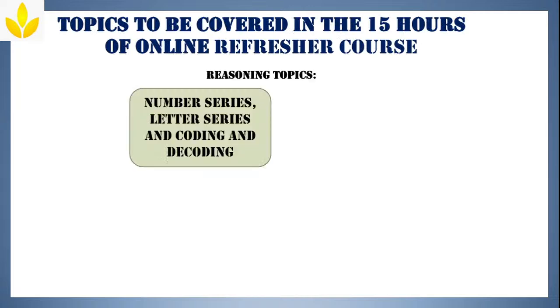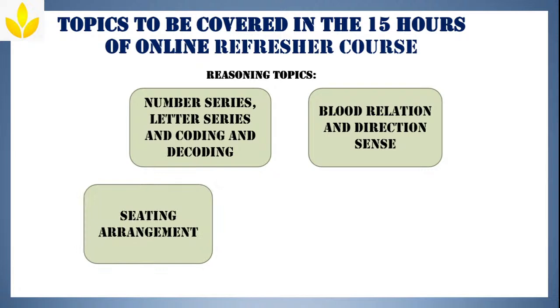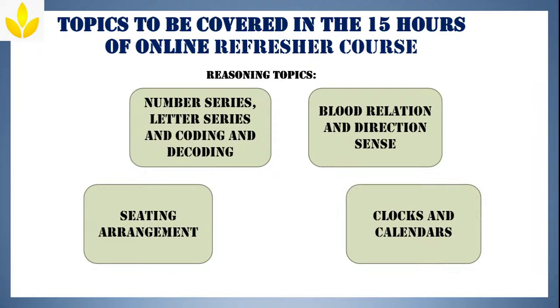And when it comes to reasoning, we have already completed number series, letter series and coding decoding, and in this class we'll be talking about blood relation and direction sense. In tomorrow's class we'll do seating arrangement, and the day after tomorrow we'll be doing clocks and calendars. So that's how all your aptitude topics will get over, and then later on we'll start with verbal.